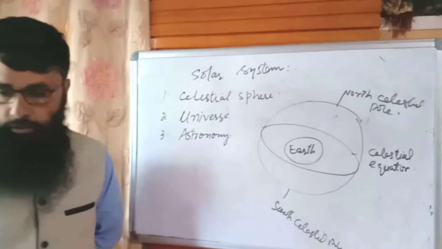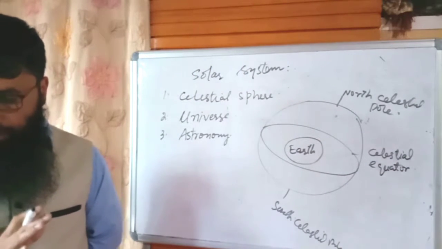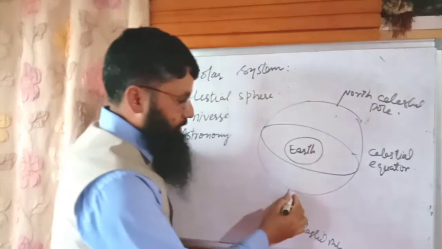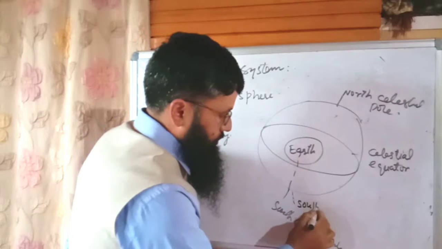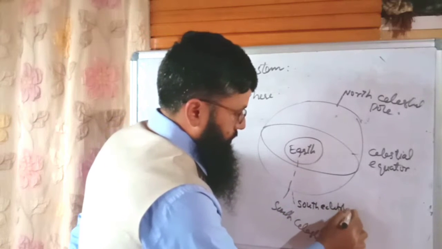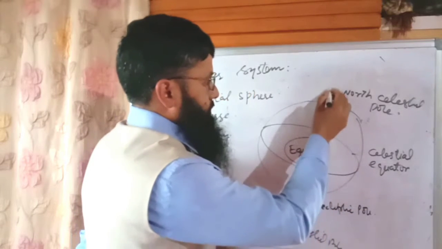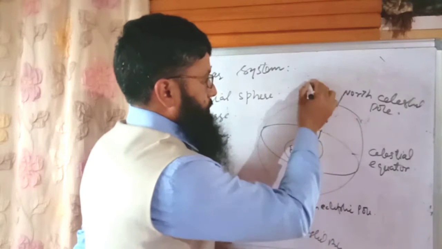Besides that, there is the north ecliptic pole and south ecliptic pole. This is the south ecliptic pole, and this is the north ecliptic pole.